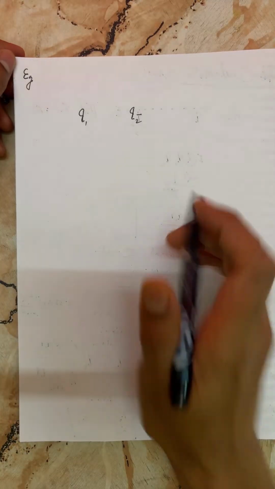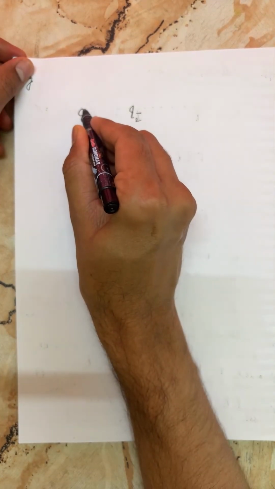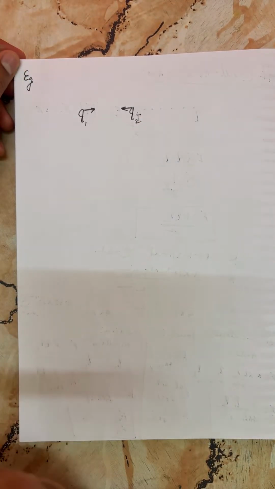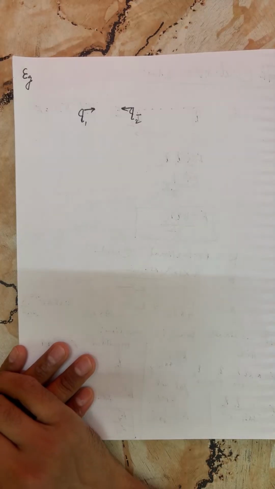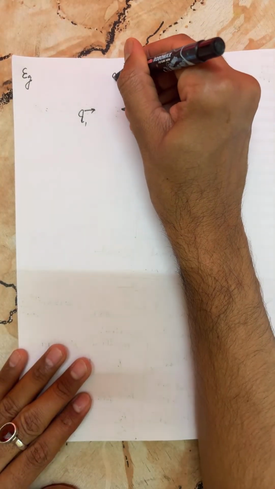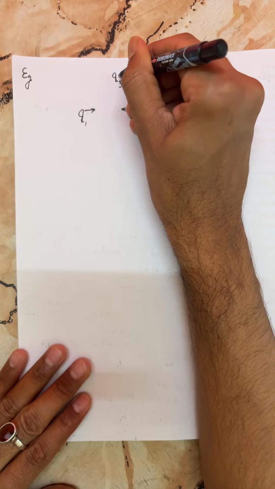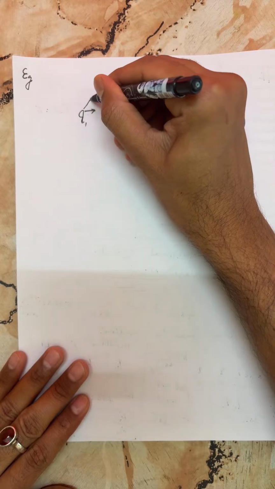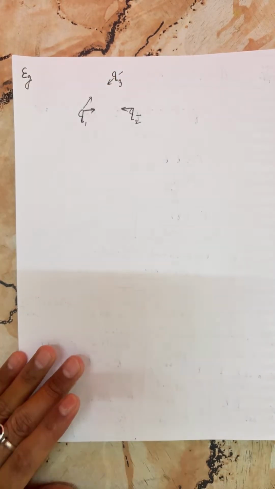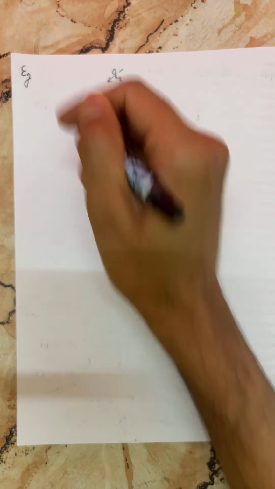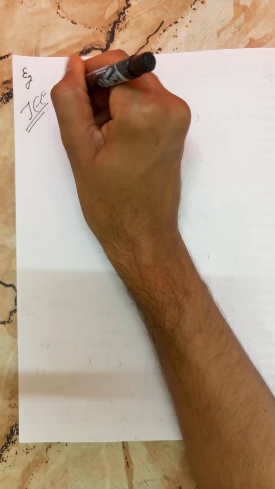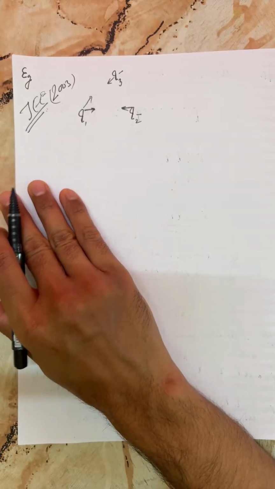Right, my dear? What you can see, students, is Q1 attracting Q2, and Q2 attracting Q1, because both are unlike charges. Now I'm going to place another charged particle here, which is Q3, also negative. So you can see the force on Q1 will become more, right? This is the concept which was asked in JEE, maybe 2003. I'm not pretty sure, but JEE asked it.